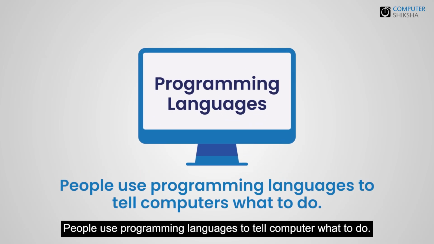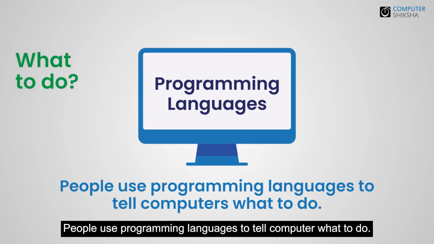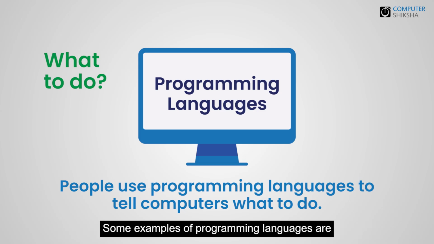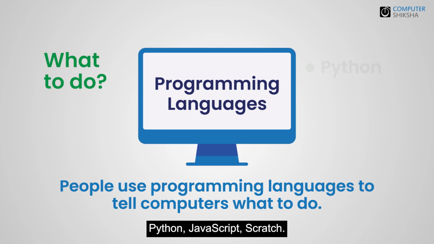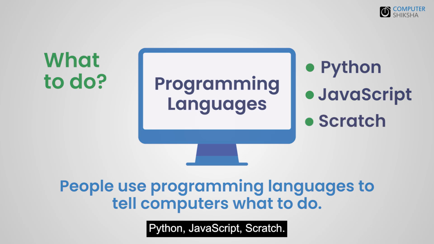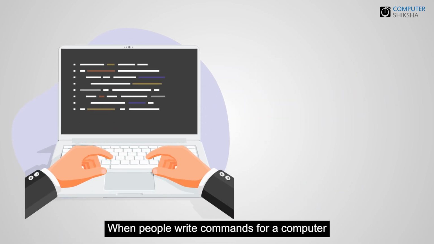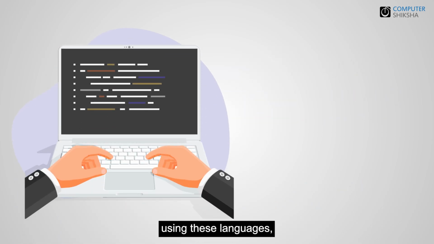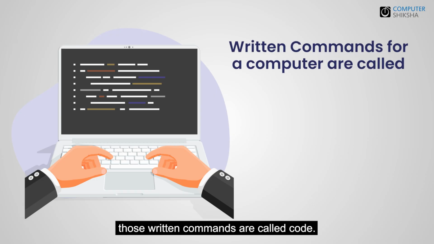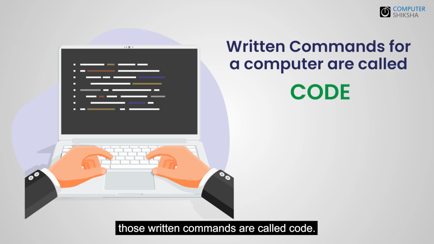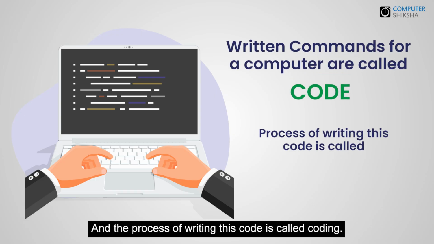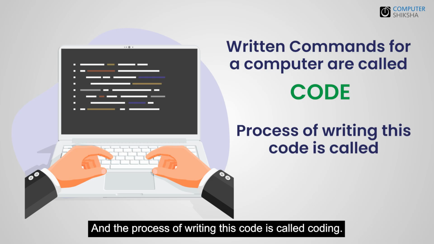People use programming languages to tell computer what to do. Some examples of programming languages are Python, JavaScript, Scratch. When people write commands for a computer using these languages, those written commands are called code. And the process of writing this code is called coding.